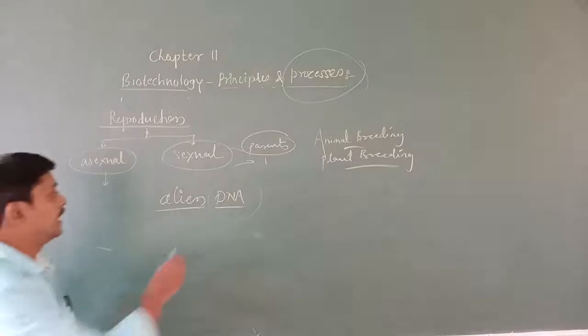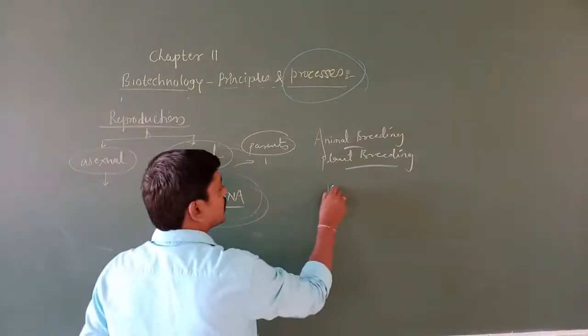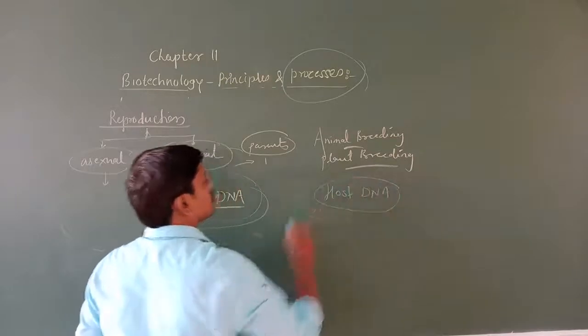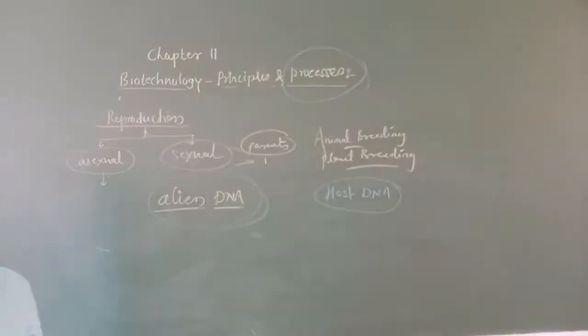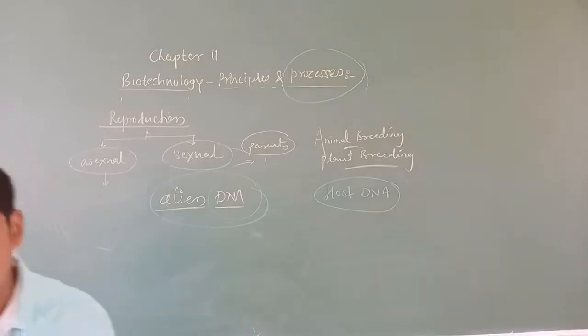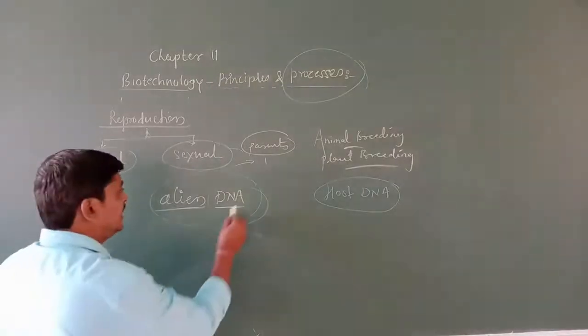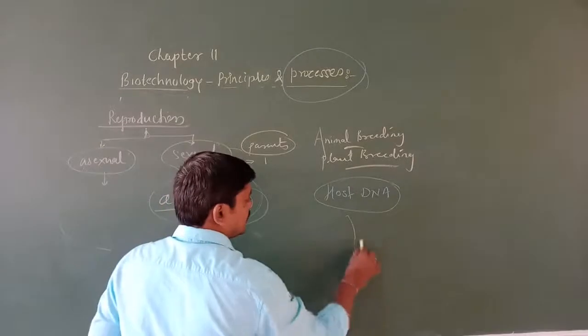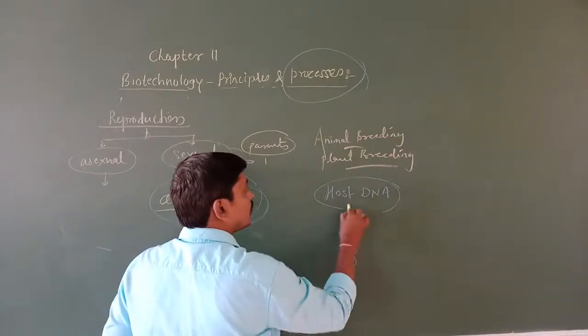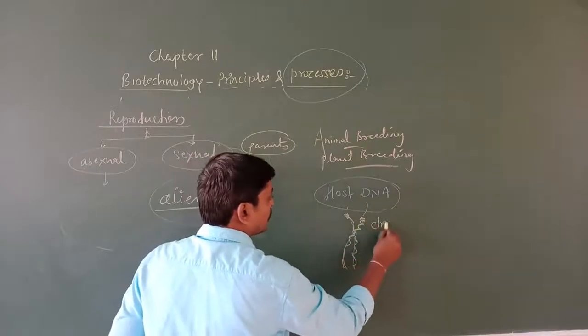When the alien DNA goes into the host DNA, it gets inherited along with the host DNA. This is because the alien piece of DNA becomes a part of the host chromosome.